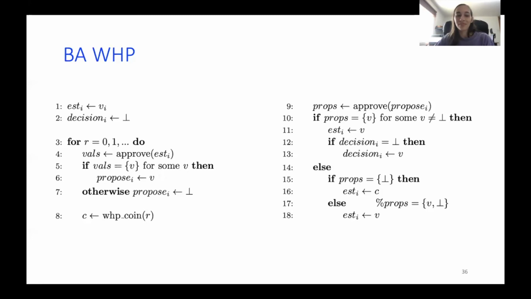Then on the next step, I'll toss the coin, not locally because it's a shared procedure, and obtain some value C. It would be either 1 or 0, as we said, a binary shared coin, and I'll keep it in the variable C. And then I call the prover once again. Before, I called it with my estimation, and now I call it with the proposition I made. So it's either one of the values or a bottom.